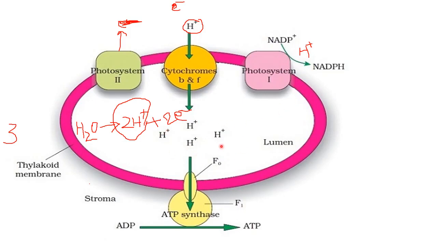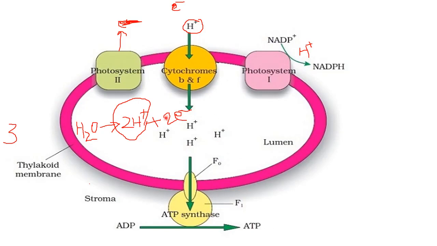On the inner side proton concentration is increasing, meaning H plus ion concentration is increasing, but on the outer side it is decreasing. So what happened? Due to these three reasons, a proton gradient is developed. Okay, now what happened due to this proton gradient? The third thing that we need here for chemiosmosis is ATP synthase. So this is the ATP synthase, meaning the enzyme for the synthesis of ATP.